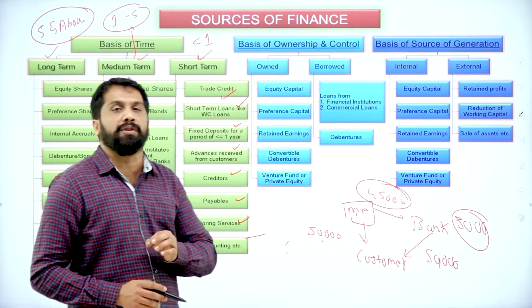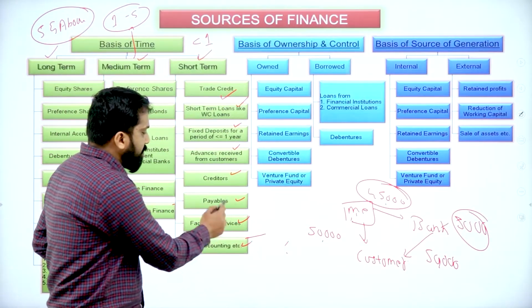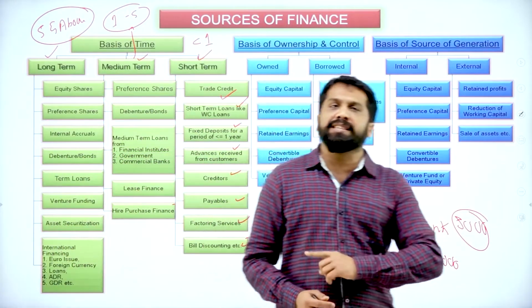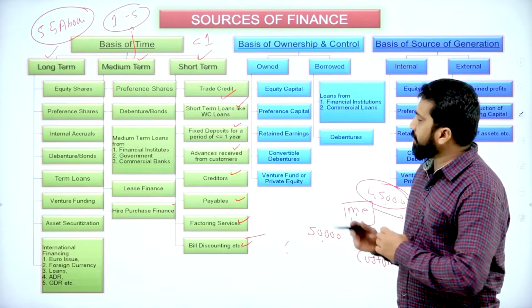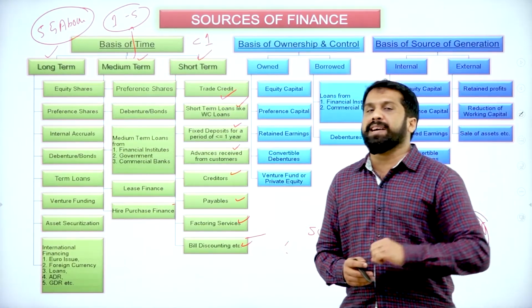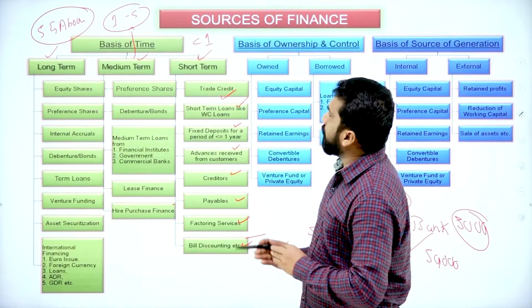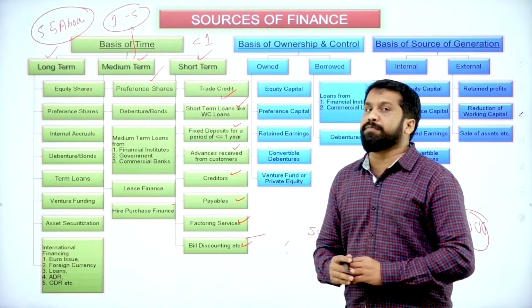Hope you understood what is factoring. Bill discounting is almost the same. These are called short term. Normally these things happen within 5 or 6 months. Hardly, max to max, within 1 year all the transactions will take place. Now once you're done with short term, then we'll go for medium term finance.